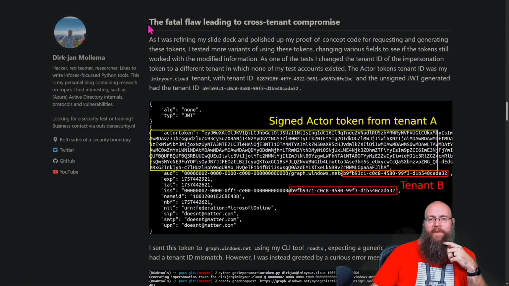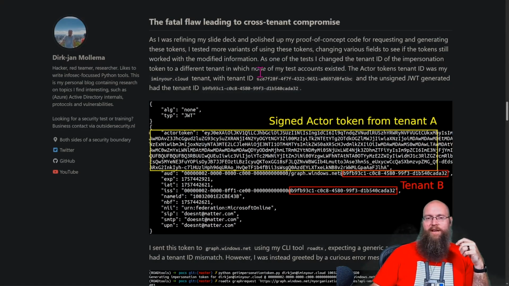All right, now we're getting to the actual blood in the water here. The fatal flaw that led to the cross-tenant compromise. As I was refining my slide deck and polishing up my proof of concept code for requesting and generating these tokens, I tested more variants of the tokens, changing various fields to see if the tokens still worked with modified information. As one of the tests, I changed the tenant ID of the impersonation token to a different tenant in which none of my test accounts existed.